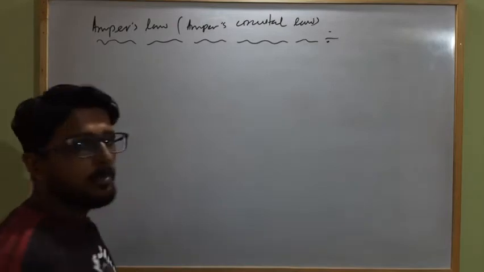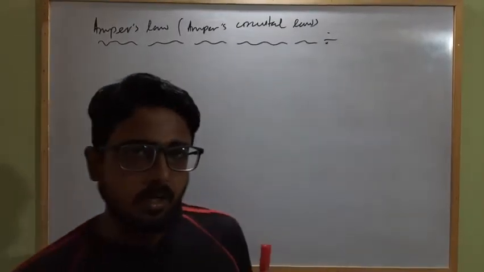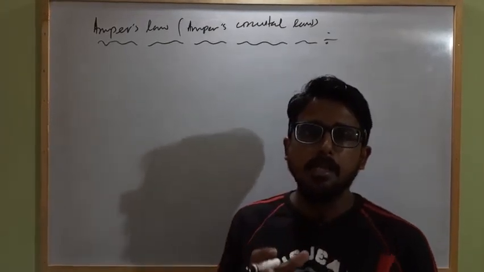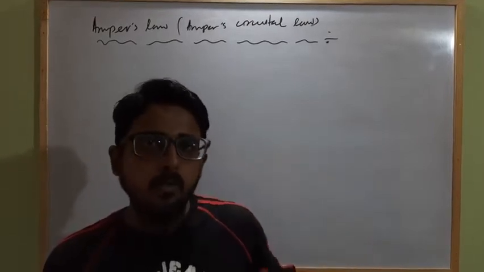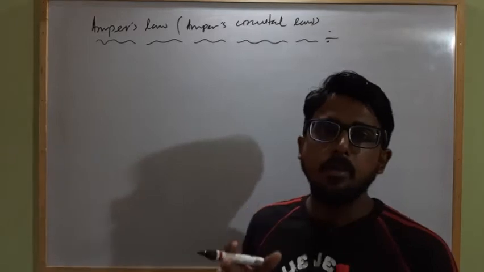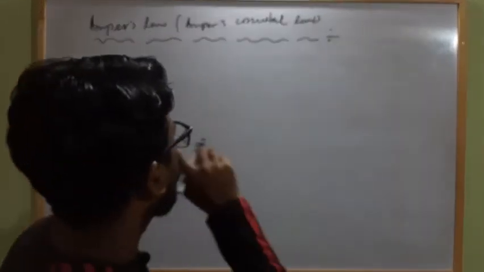So what is Ampere's law or Ampere's circuital law? This is a law which relates the line integral of magnetic field strength about a closed loop with the total electric current enclosed by that closed loop. Clear? So what does this law state?